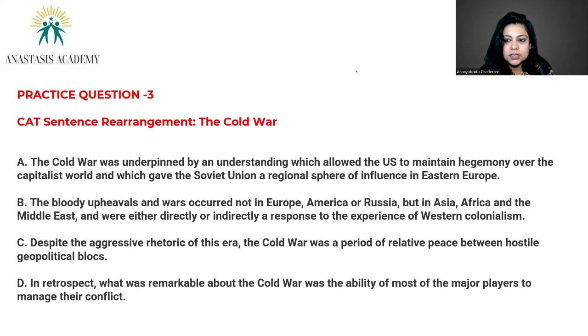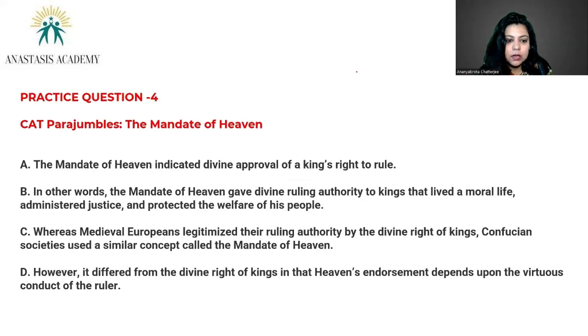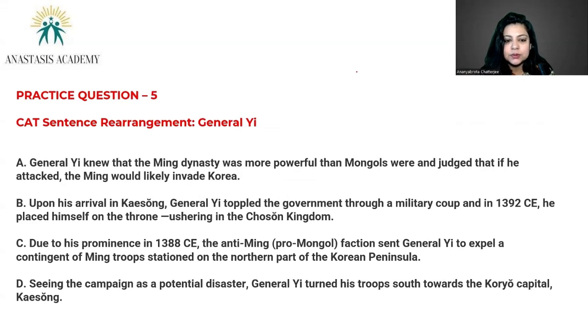You'll get the transitions very easily. The fourth question is the mandate of heaven. Okay. Talks about the rights of kings and all. And finally, the fifth question is about General Yi and his coup, military coup.